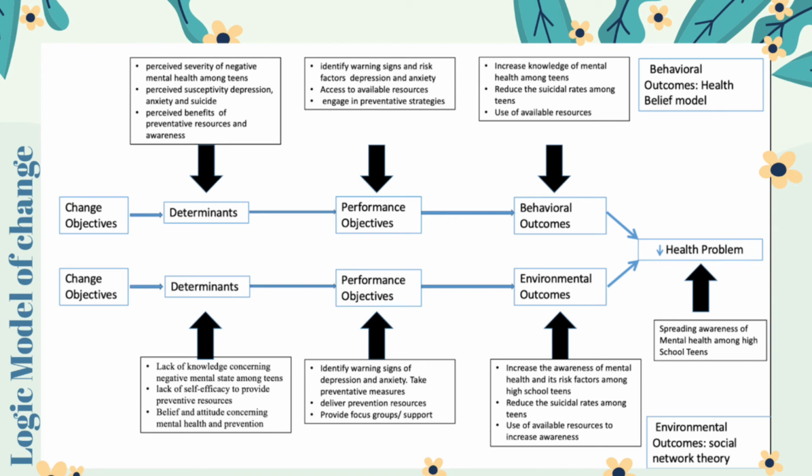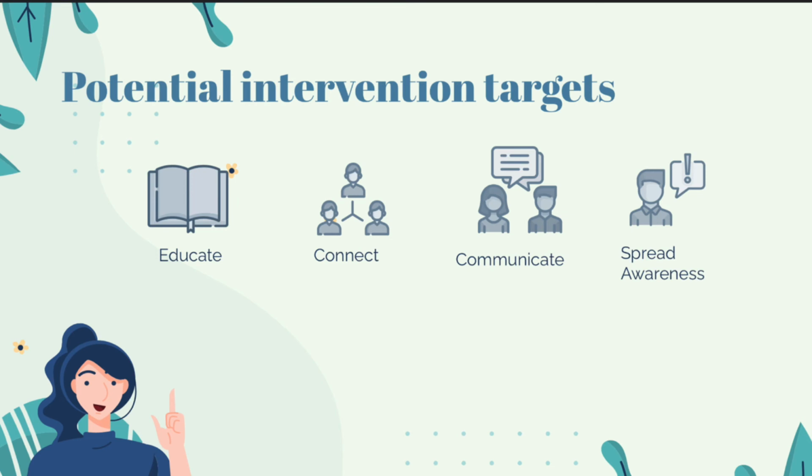Lastly, social network theory was used for the theoretical framework because evidence suggests the lack of support can lead to depression. The potential target audience for this intervention will be teens in high school. According to much research, teens' mental health due to COVID-19 has become much worse.